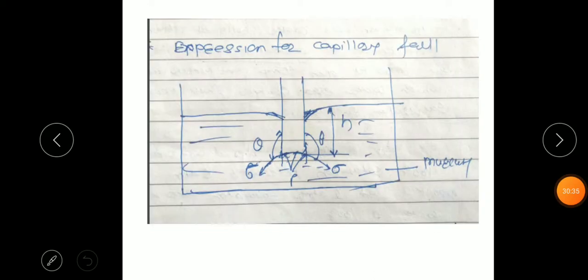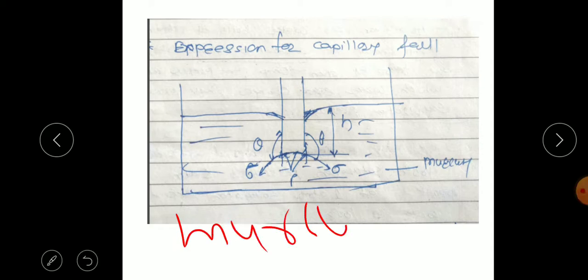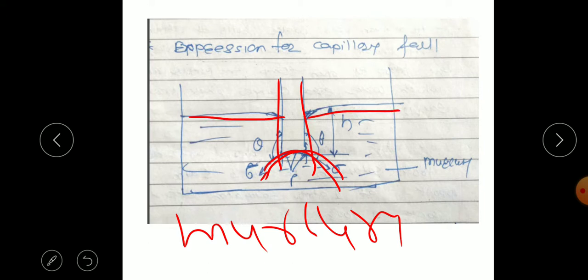Next, we consider the expression for capillary fall. This is when we consider mercury. In a mercury bath, a smaller diameter tube is inserted. In that case, the liquid level inside the tube will be below the normal level of the liquid surface. This depression is H. Theta is the angle of contact.